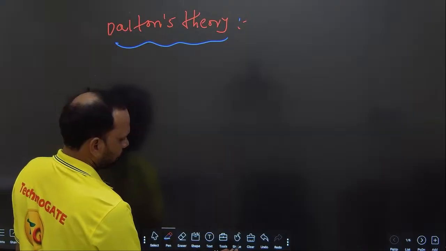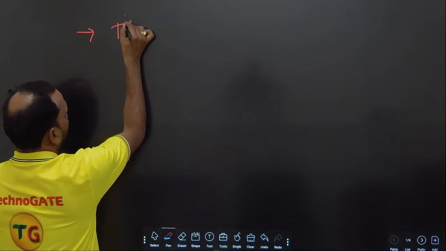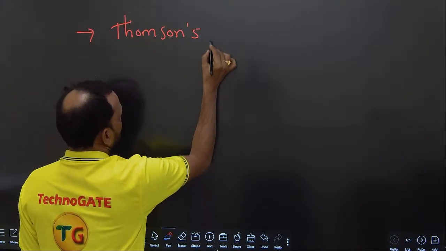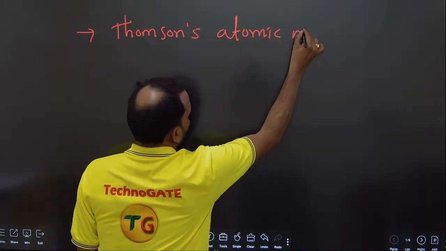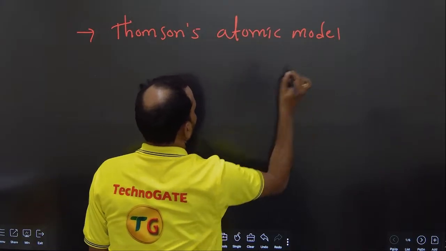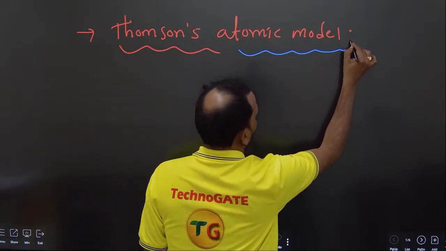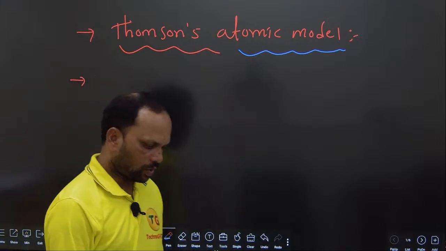Then after Dalton, the Thomson model. So what is the Thomson atomic model?